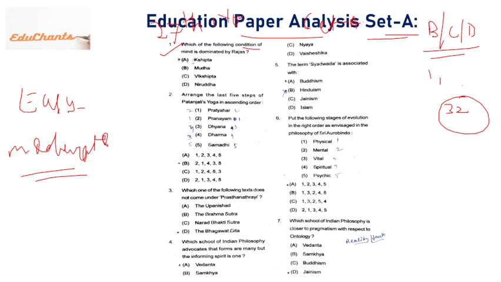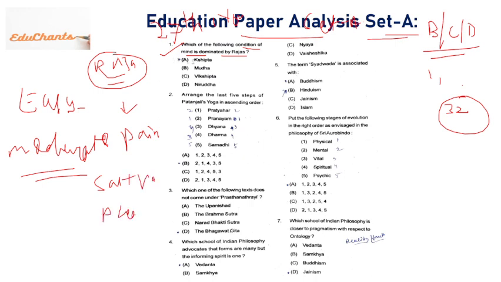The condition of mind is dominated by rajas. What is raja? Raja means pain. Sattva, I have already told you, sattva, raja, tama. Sattva is pleasure seeking.